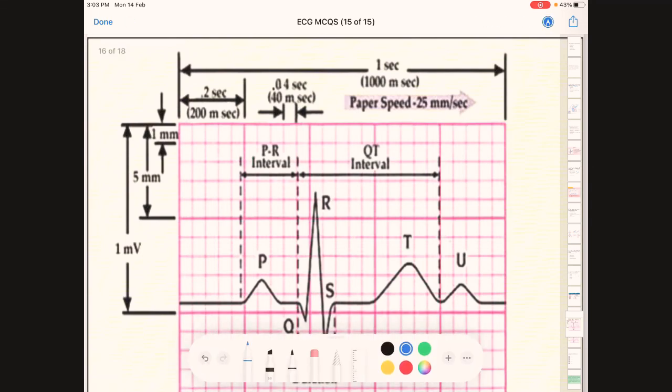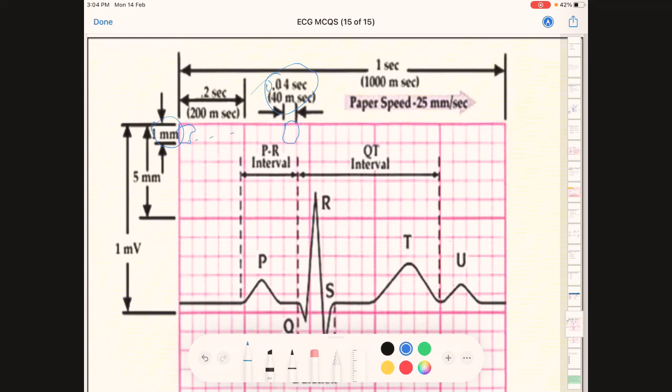Here we'll discuss a little more detail. As you can see here, each large square is 0.2. Here they wrote 0.04, that means 0.04 seconds in each small square, as I have discussed just now. And the diameter of this small one is 1 mm.